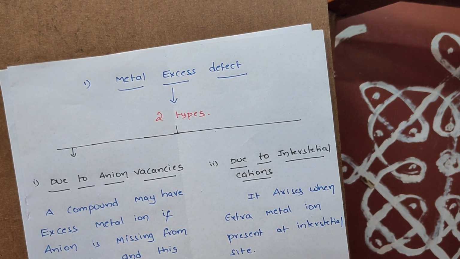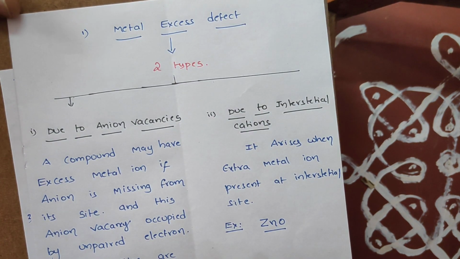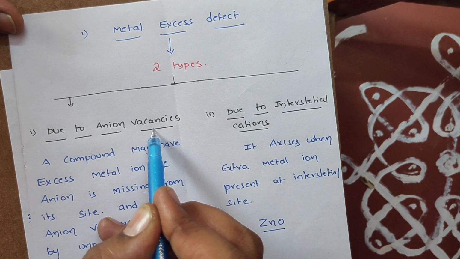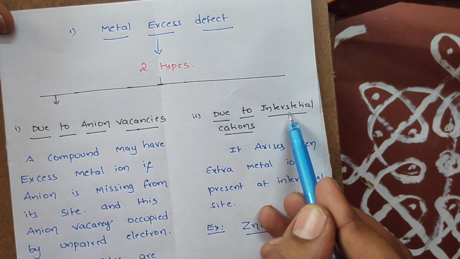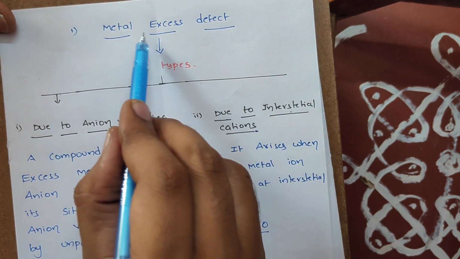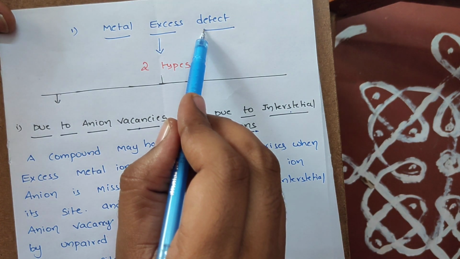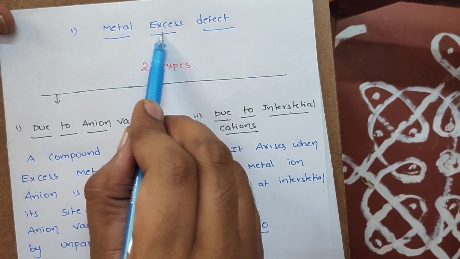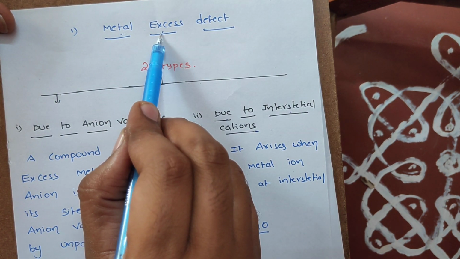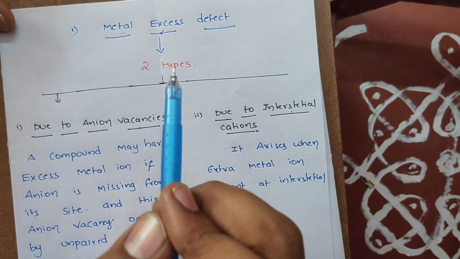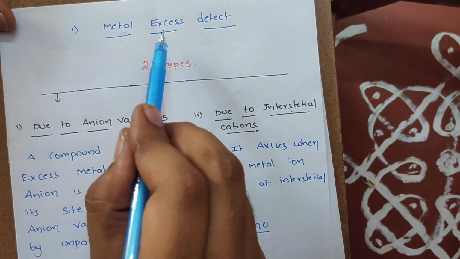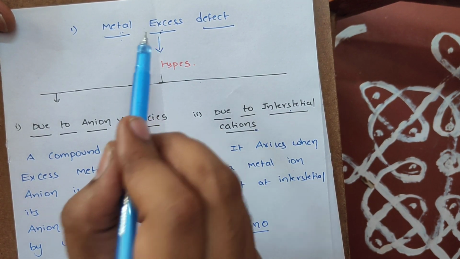While we come to metal excess defect, students, these are actually of two types. The first is metal excess defect due to anion vacancies, and the second is metal excess defect due to interstitial cations. Students, did you understand my words? Metal excess defect means cations are in excess compared to anions. Cations being in excess means stoichiometry is disturbed, it doesn't follow, and that's why these defects are called non-stoichiometric defects, my dear students.